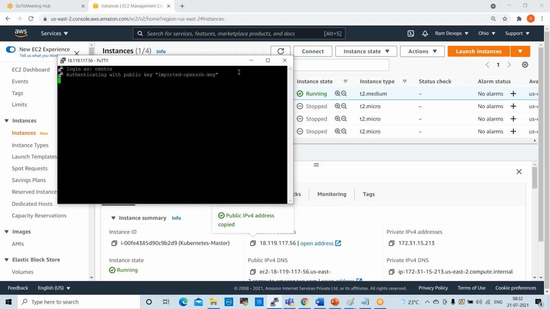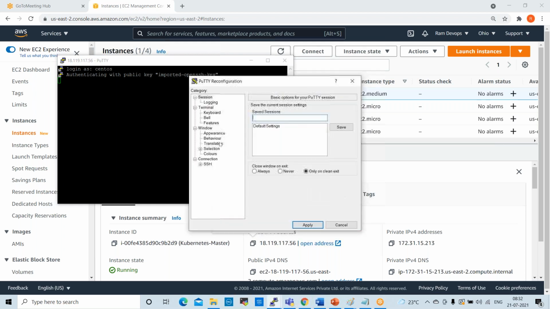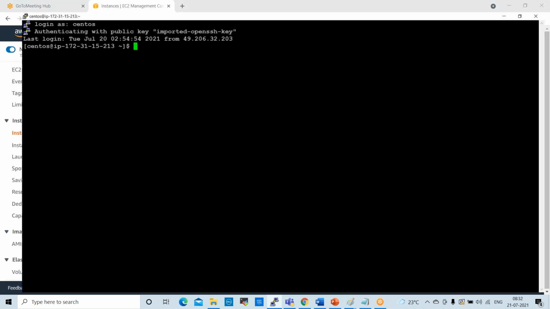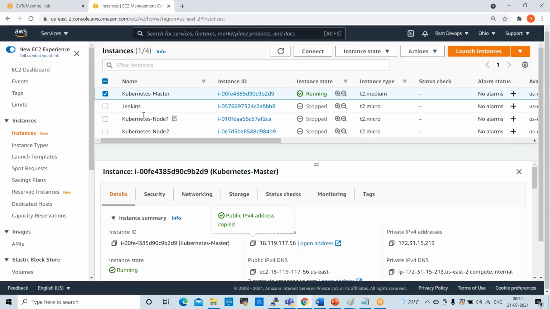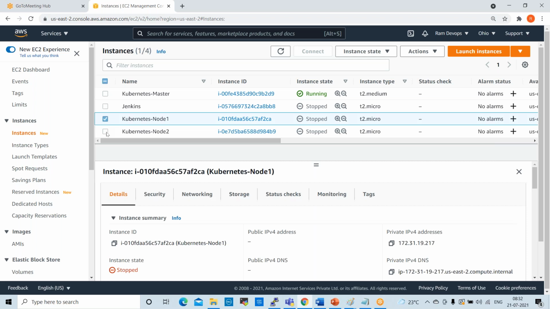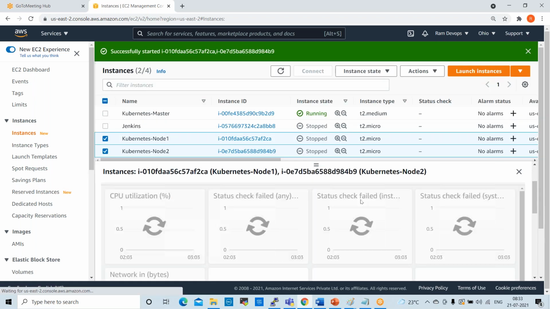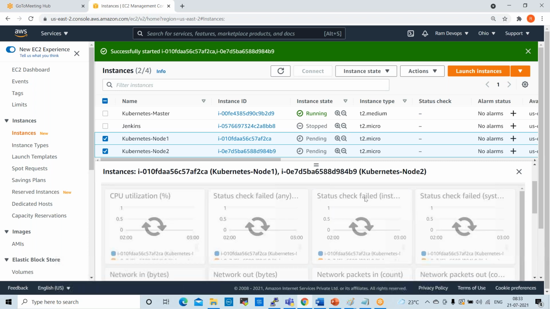We can start the nodes also. No need to connect to the nodes, but we need to start them. Otherwise, if you want to check any deployments, those will not be available.